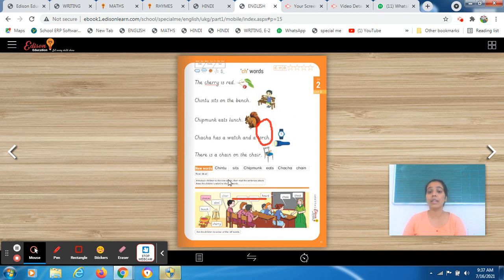So that's it. Complete this worksheet and then submit your work on time. And students, it's a request that you all have to share your work on time. Otherwise, it is not acceptable. And sharing work every day is mandatory for you all.